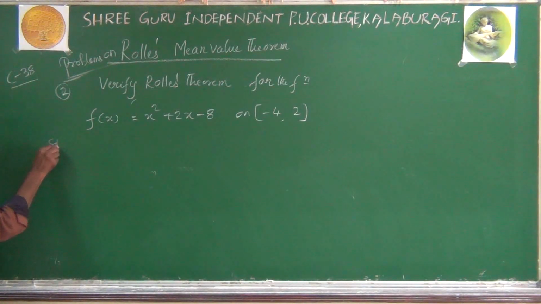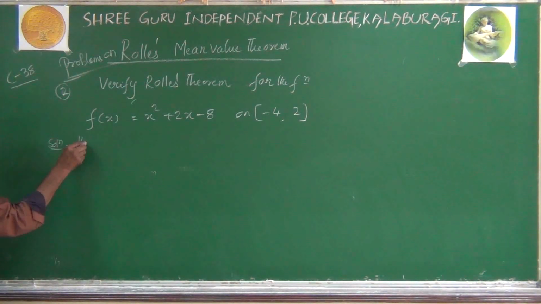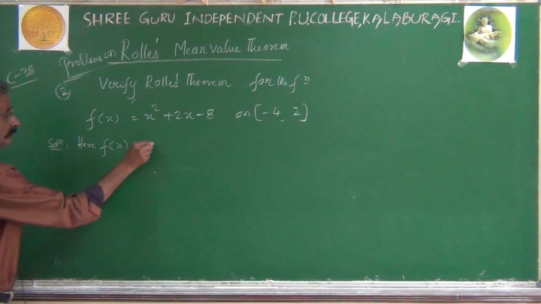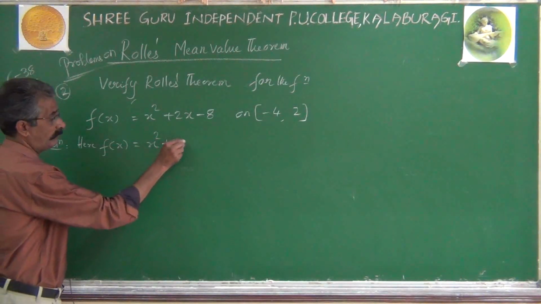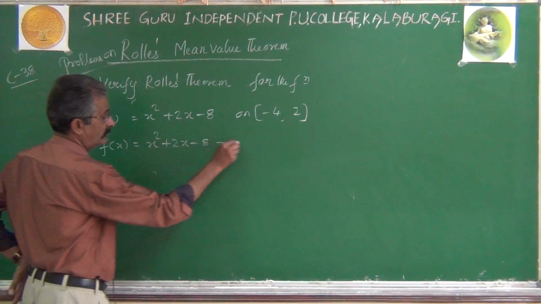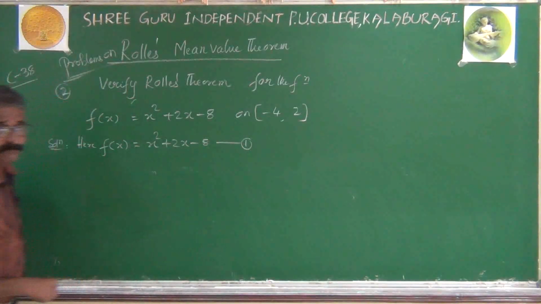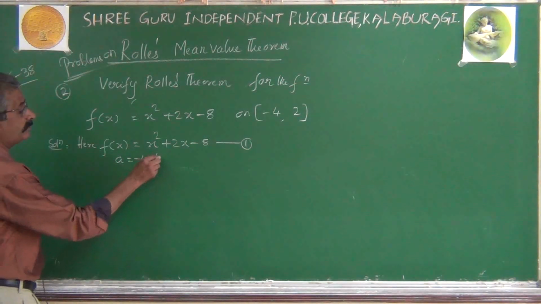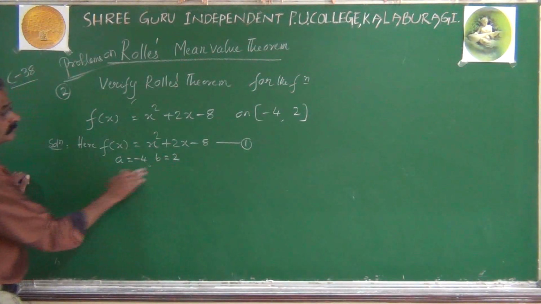We shall proceed like in the last problem. Here f of x equals x square plus 2x minus 8, call it 1, and the interval is a equals minus 4, b equals plus 2.